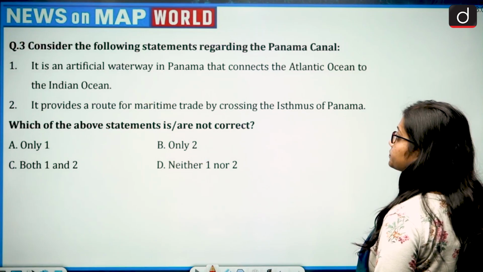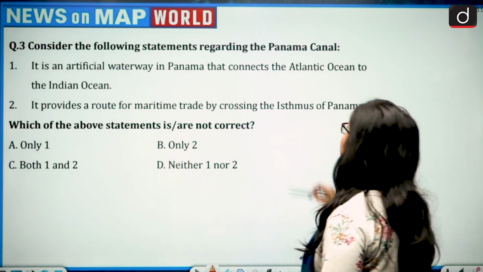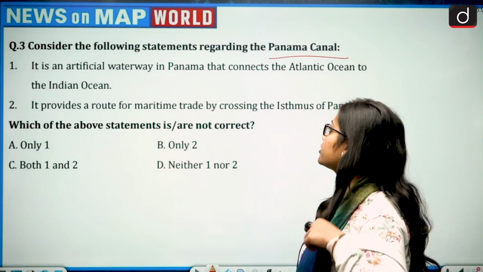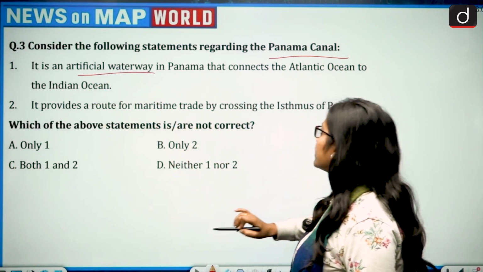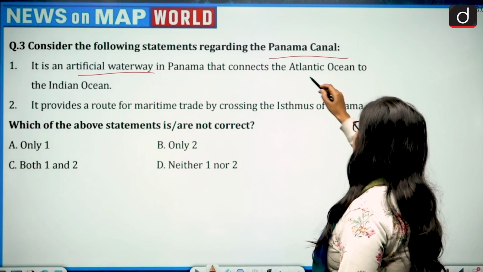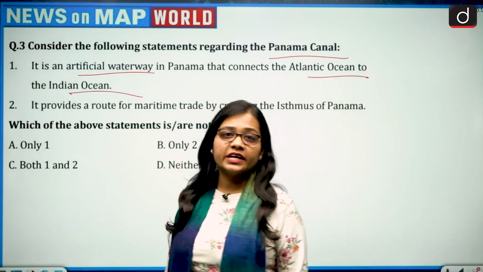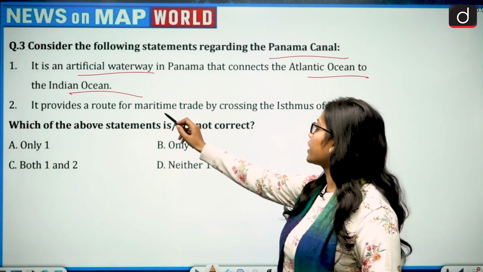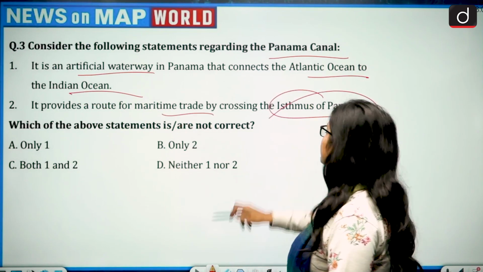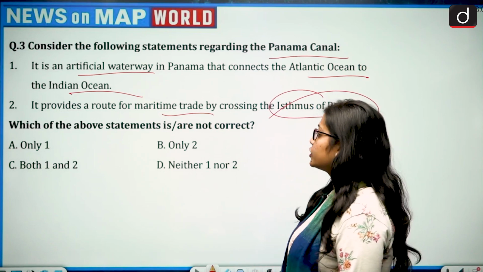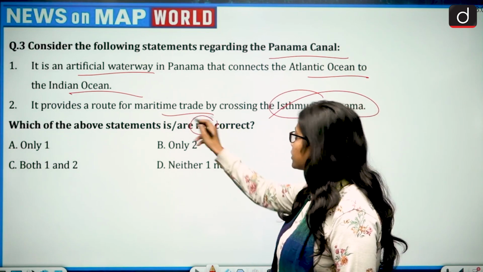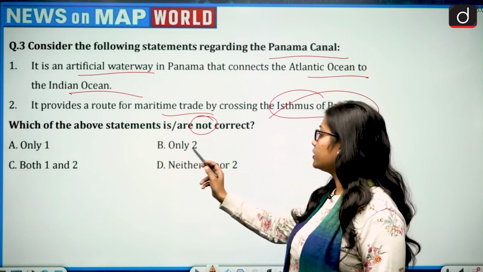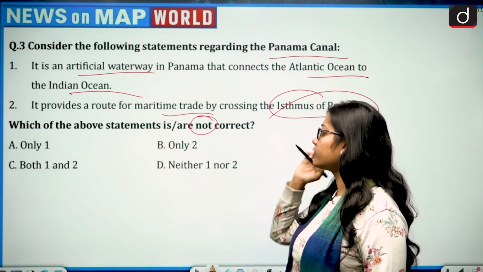Next question. Consider the following statements regarding the Panama Canal. So there are 2 statements given. First, it is an artificial waterway in Panama that connects the Atlantic Ocean to the Indian Ocean. Second statement talks about it provides a route for maritime trade by crossing the Isthmus of Panama. Which of the above statements are not correct? It is asking about the not correct statements. Only 1, only 2, both 1 and 2, neither 1 nor 2.